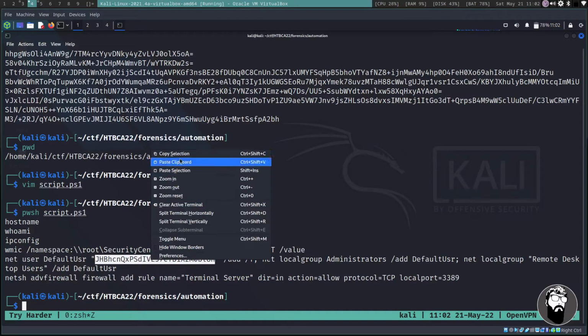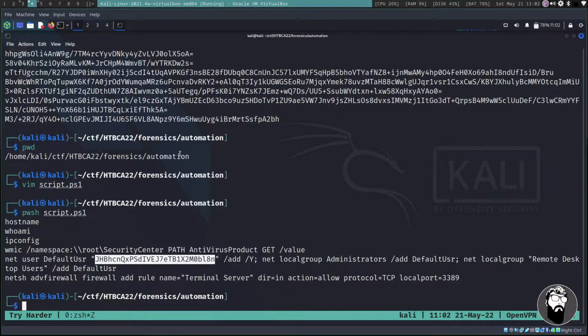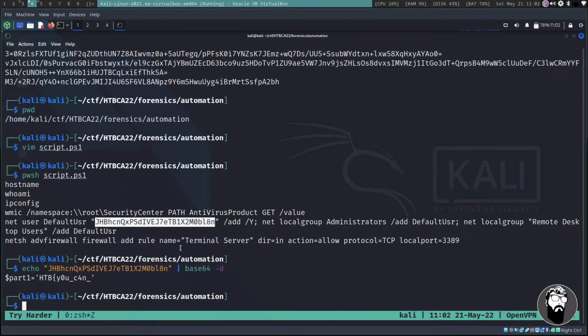But once again, going back to our base64 knowledge, this looks like a base64 encoded string. So if we take this and we echo this into base64 -d, we can see that it actually is a base64 encoded string, and we get the first part of our flag. So that was awesome. I thought that was really cool.